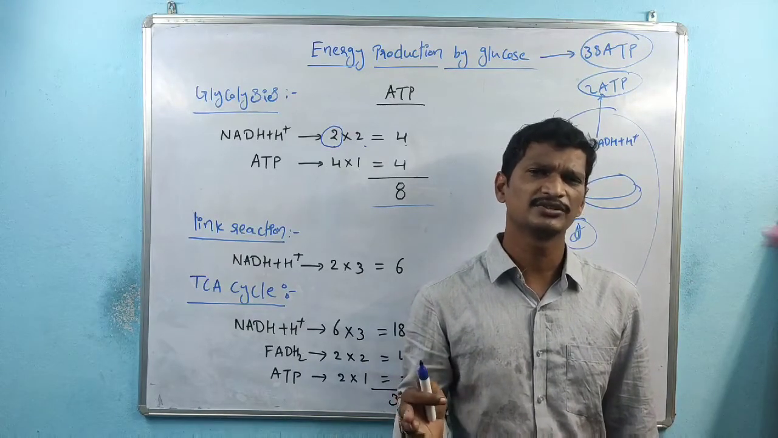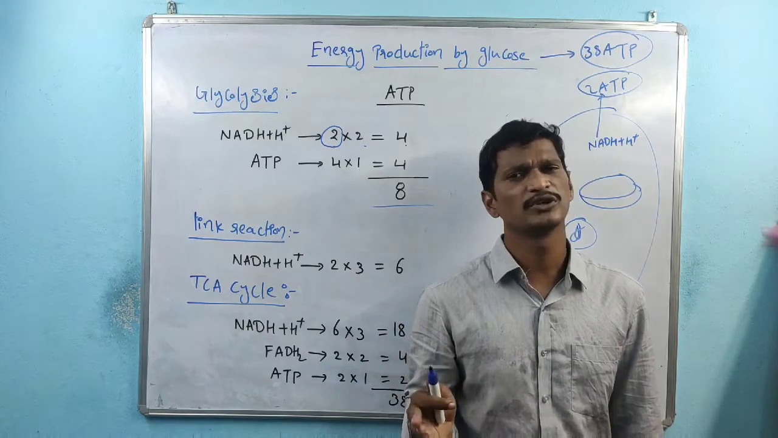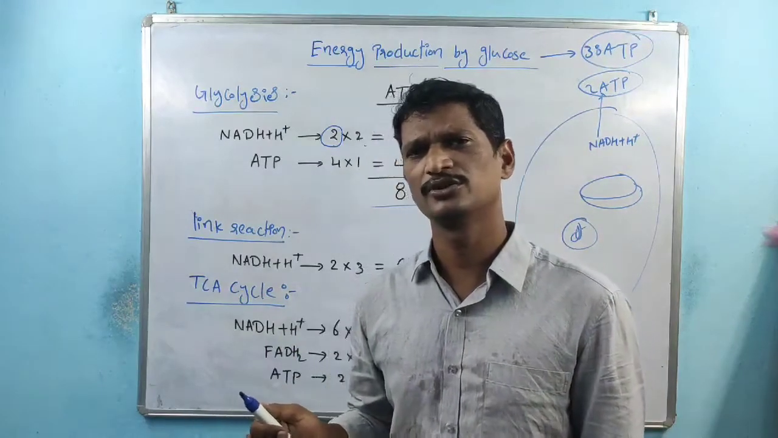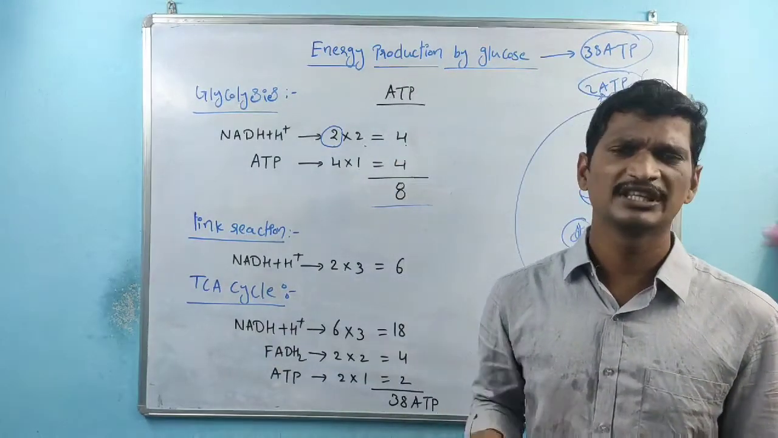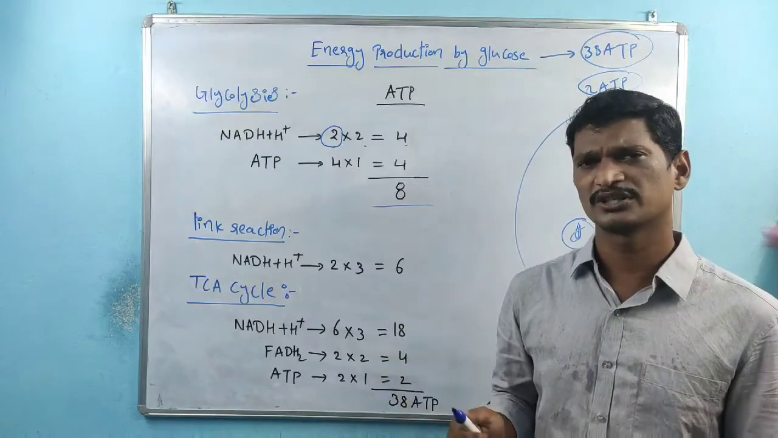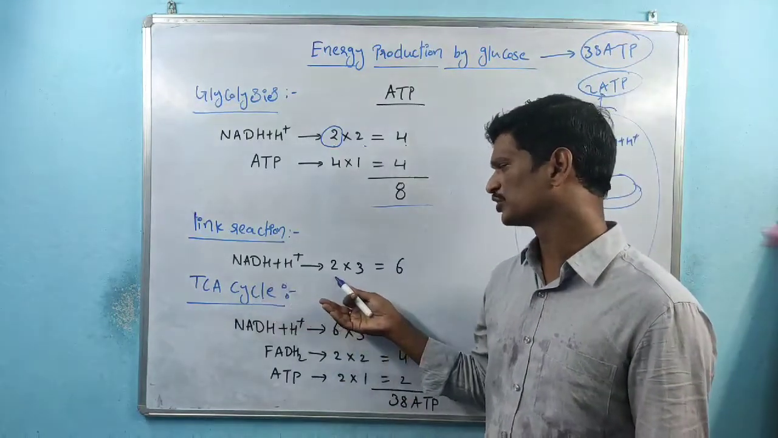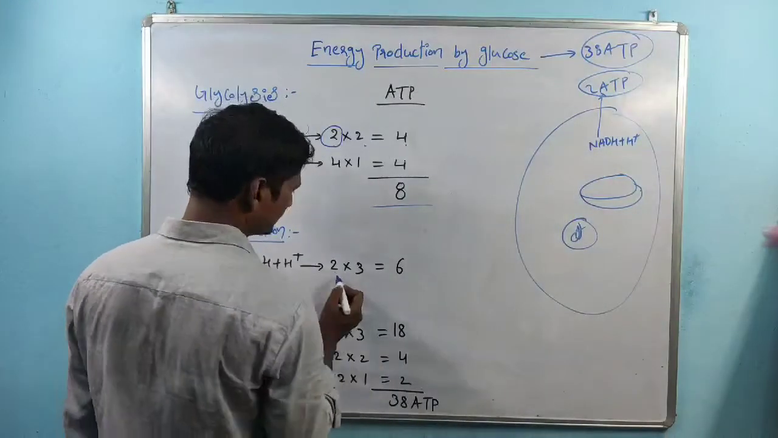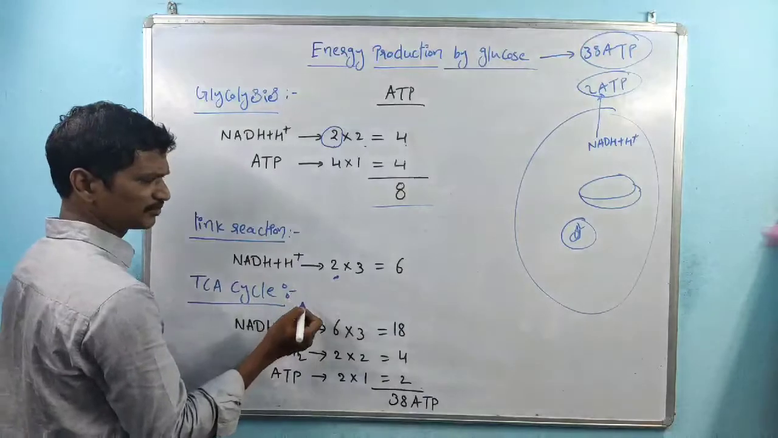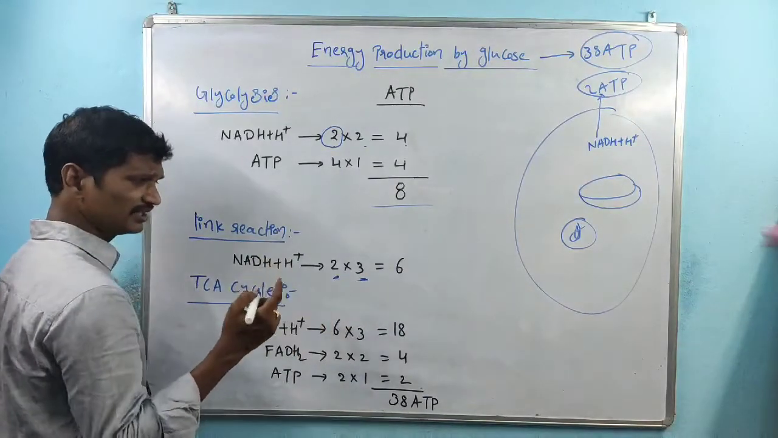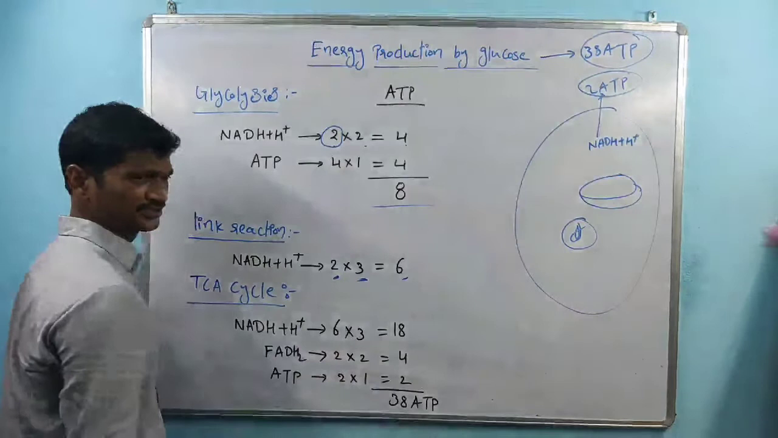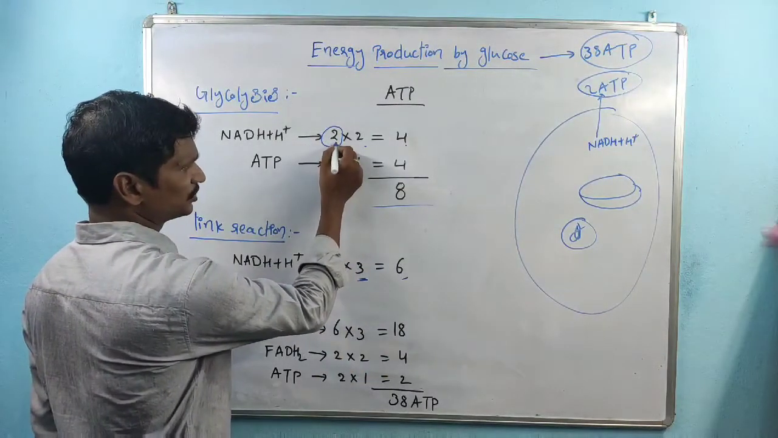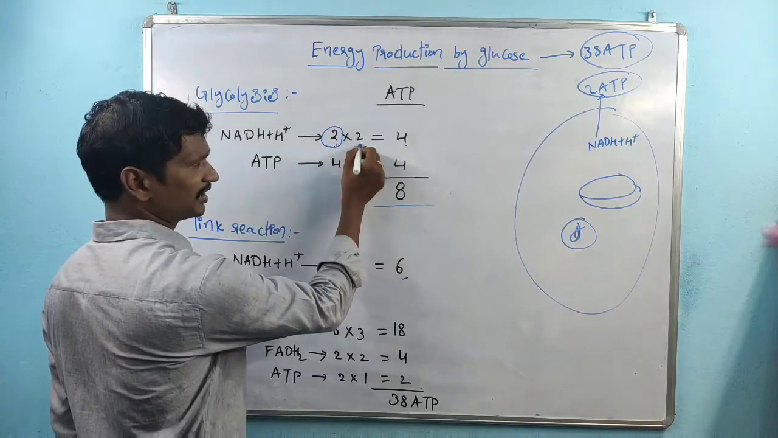At the end of glycolysis, we have two pyruvate molecules. Then the two pyruvate molecules are converted into two acetyl-CoAs. So in that case, the production of two acetyl-CoAs involves the production of two NADH plus H plus. That NADH plus H plus is involved in the production of 6 ATPs.